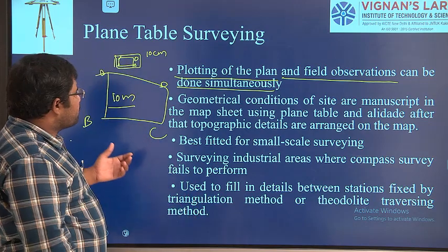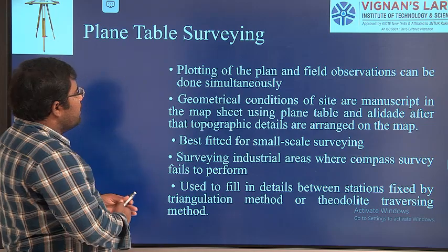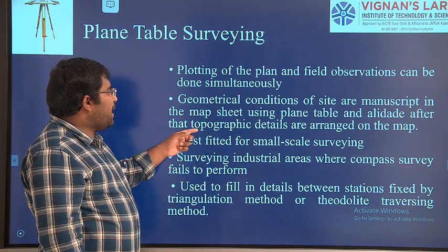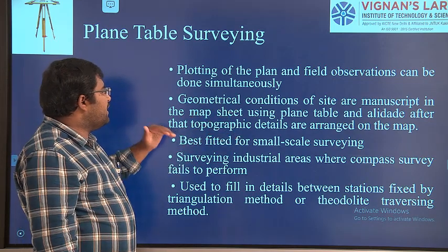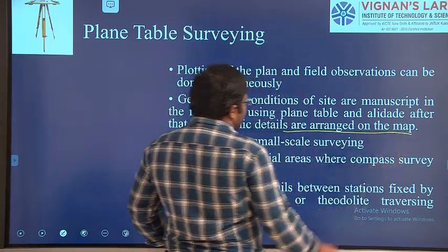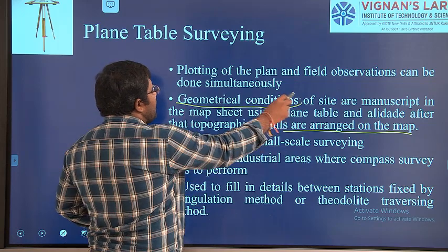So now next, what is going to tell: geometrical conditions of the site are manuscripted in the map sheet using the plane table and allied. After that, topographic details are arranged on the maps. Okay, with the help of this we are going to see the geometrical conditions.